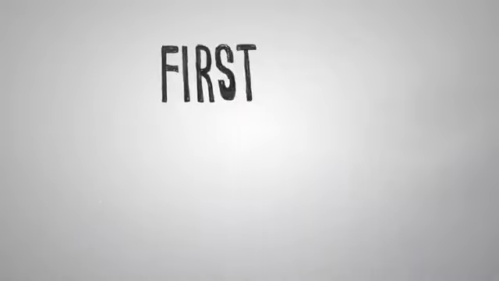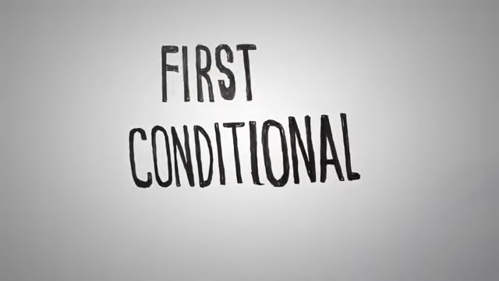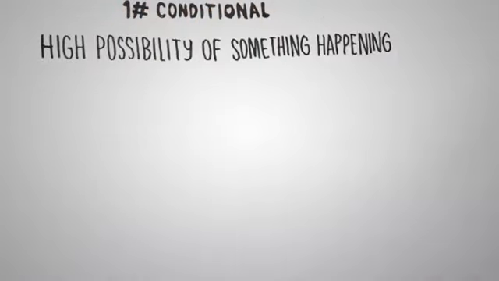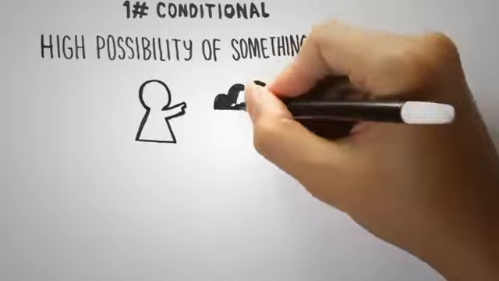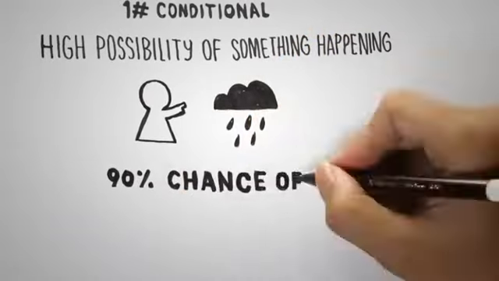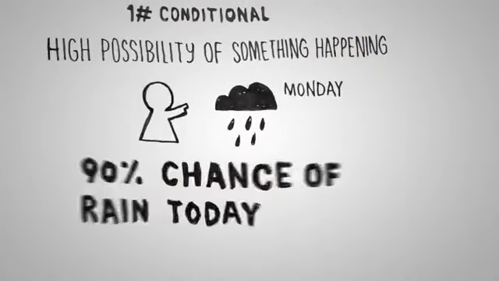Let's look at another type of conditional sentence: first conditionals. First conditionals are used to explain conditions that have a real possibility of happening in the future. It's not 100% sure, but there is a big chance that it will happen. Let's look at an example.